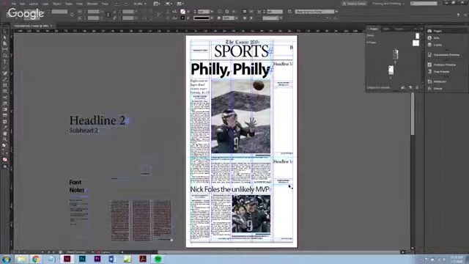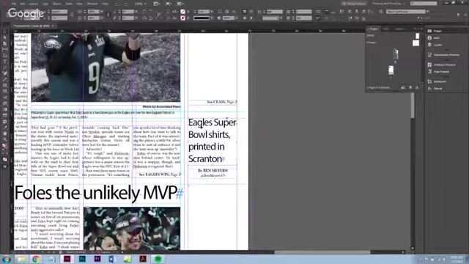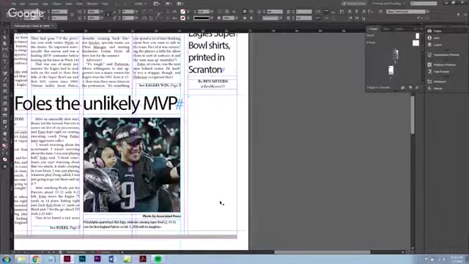So let's see if we make this a little bit smaller. Eagles Super Bowl shirts printed in Scranton. 4 decks, 31 point size. I think that works. Let's zoom out. Okay, look. That works for me. Great. So even better. We didn't even have to really work on that one. We could just put that in there. So we have our byline on here, and we want this story to end on this page. So let's go in there and grab it.